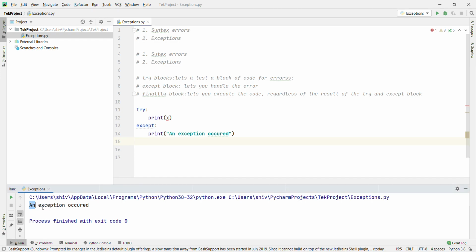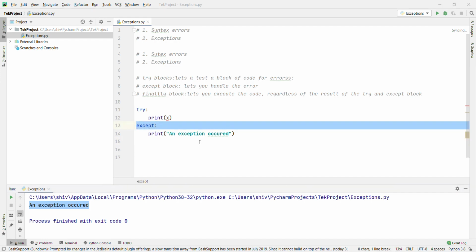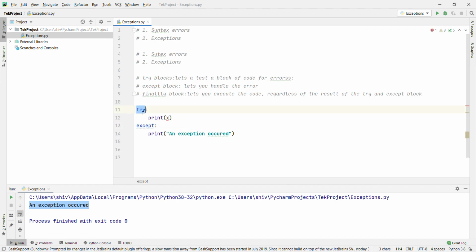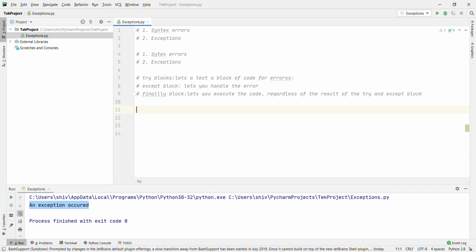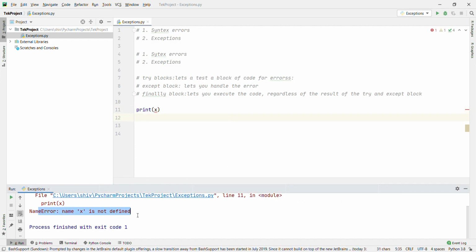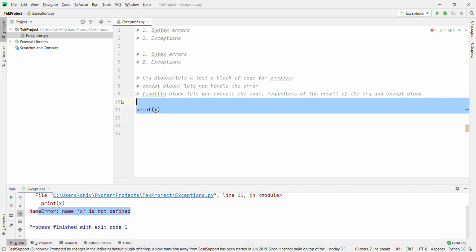Right, an exception occurs. This is clear. Since the try block raises an error, the except block will be executed, right? Without the try block, the program will crash and raise an error. See what I'm trying to say? If you remove this and use only print x, now if you run, what will happen? It will say NameError: name x is not defined, right? Basically the program crashes, right? Now we'll go with another example.